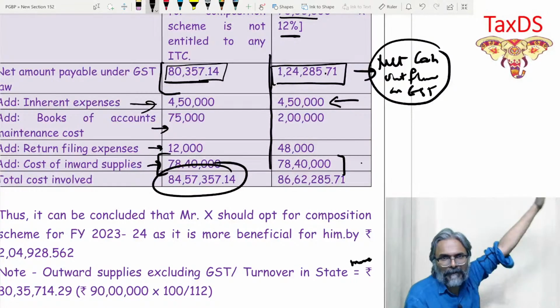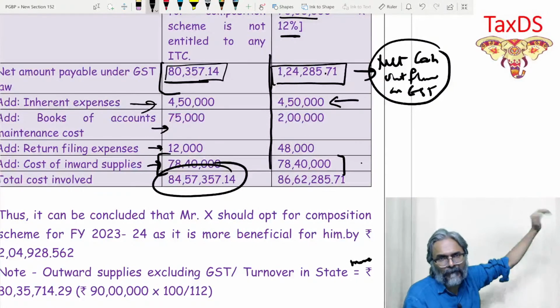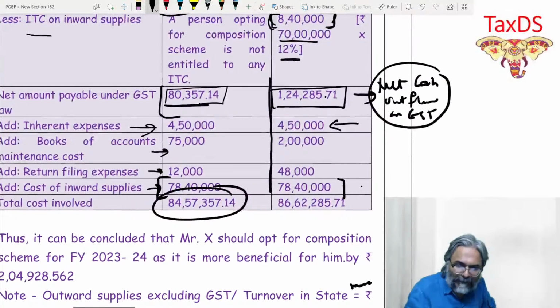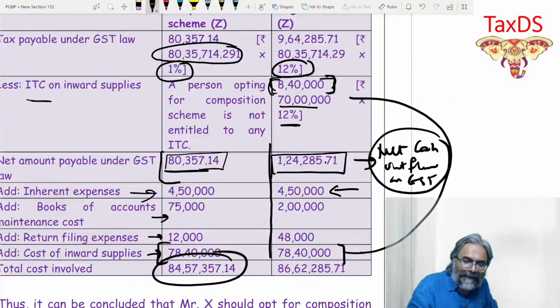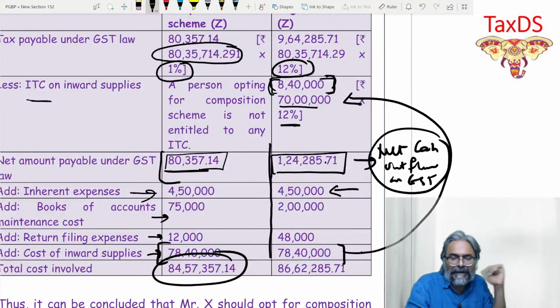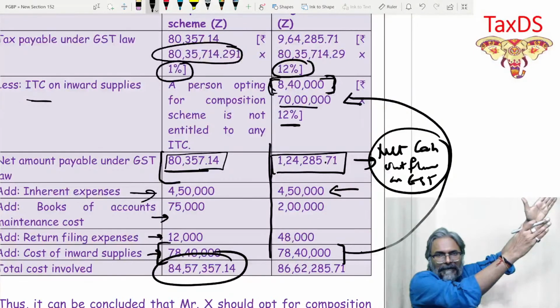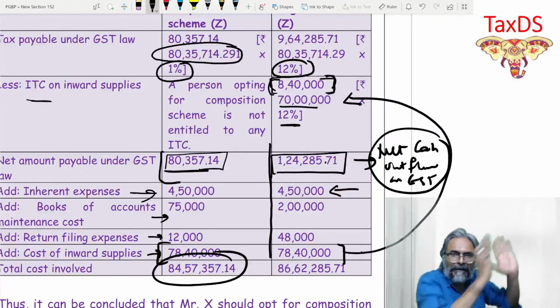78,40,000 is what I have paid to the supplier under the normal scheme also, or whether it is a composition scheme. The only factor is that under the normal scheme, from this 78,40,000, what I have done? 8,40,000 I have taken the credit from this 78,40,000. So that has reduced my liability in that context. But what I have paid is 78,40,000, whether it is a composition scheme or a normal scheme.